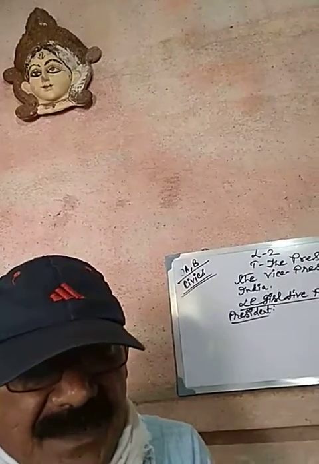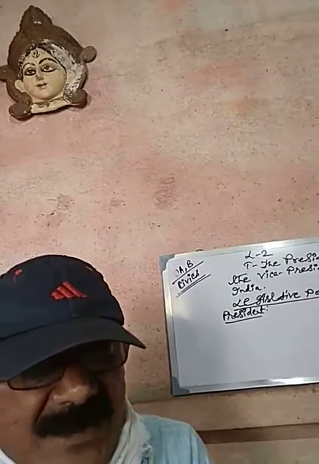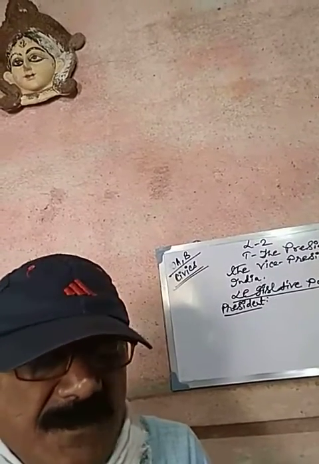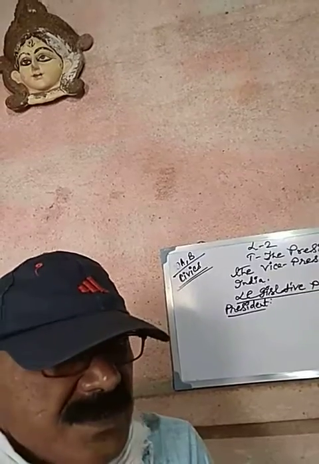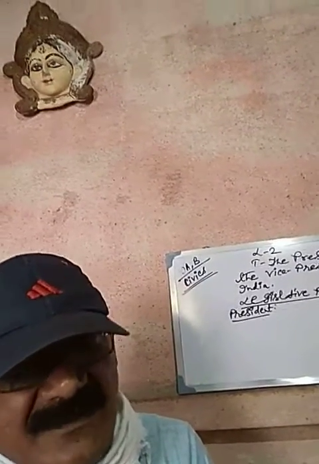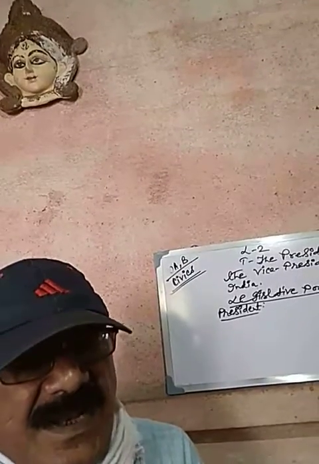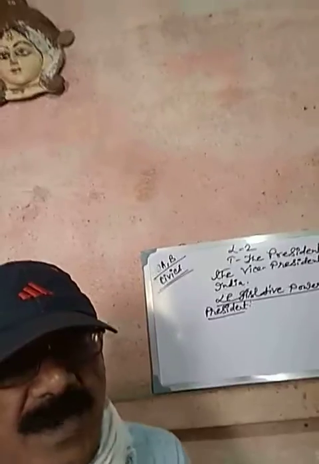And the President nominates 12 members to the Rajya Sabha from different fields of art, science, literature and social service.